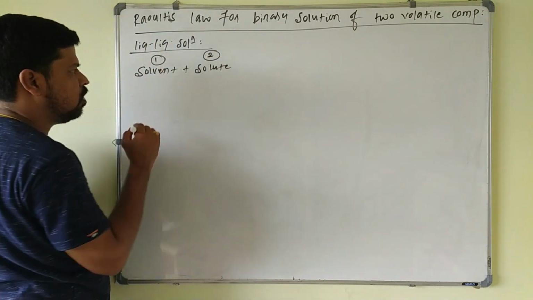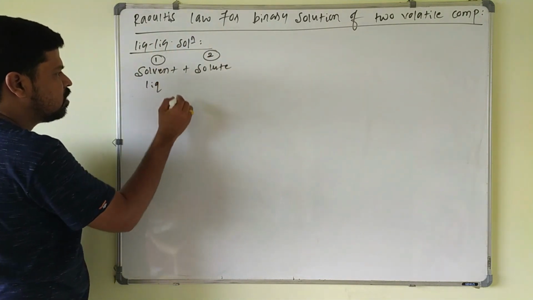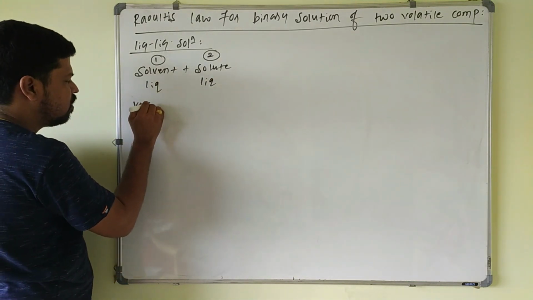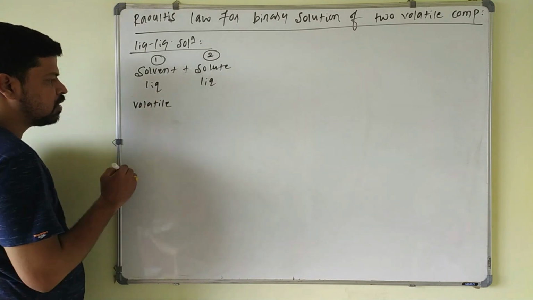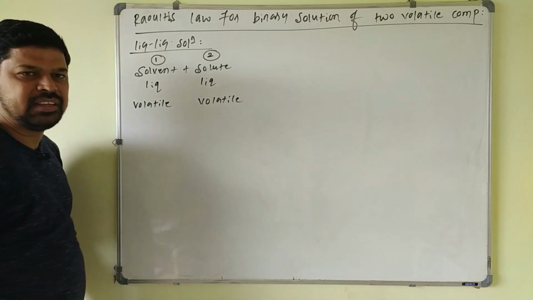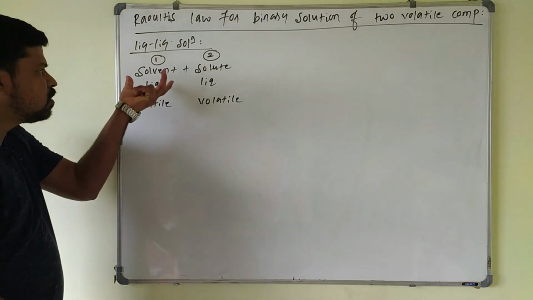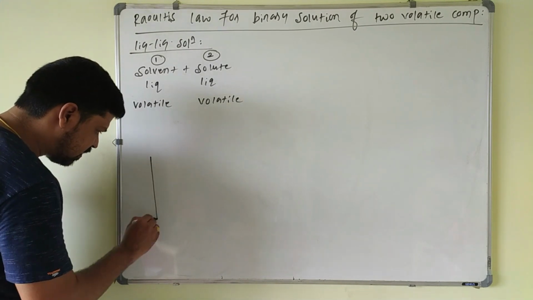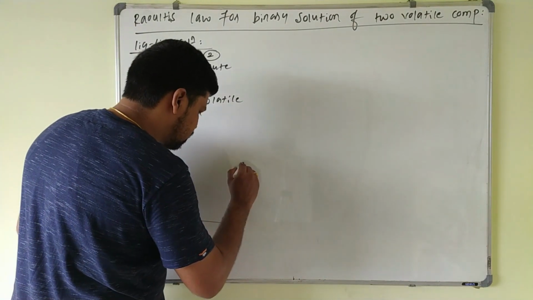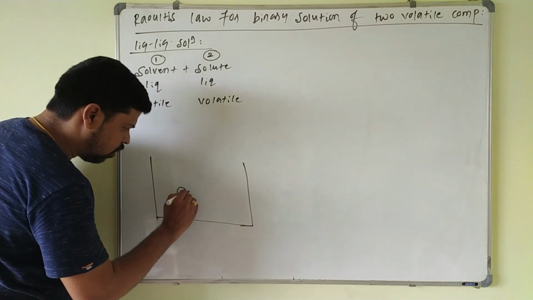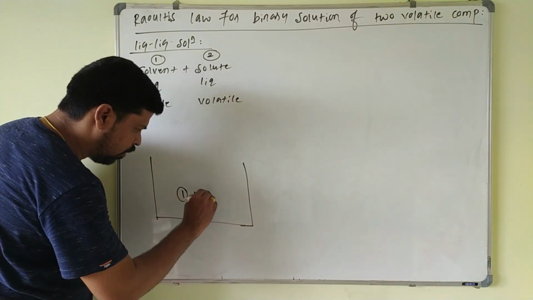Both are volatile, which means both form vapors. Whenever these two components are mixed together to form a solution, it becomes like this. So this is your solution, which is prepared by mixing component 1 plus component 2.